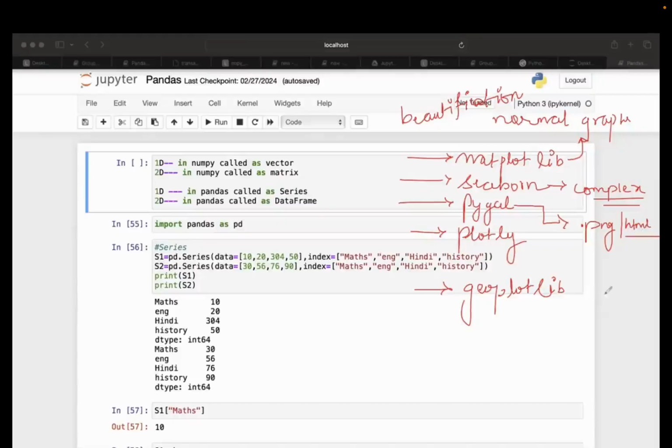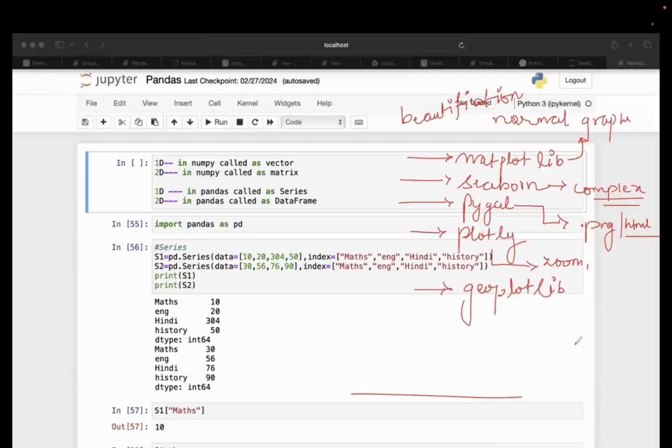HTML, because sometimes in the PPT we give the link, right? Clicking on the link will lead me to the graph. So either you can paste the picture of the graph, or you can give the HTML link so that it will redirect you to the graph. Okay. Now what is Plotly? Plotly will help you to zoom in your graph, zoom out your graph, and change the axis grid. You can select a particular section of the graph. You can take a picture of the graph as well. So there are some extra advantages which come with Plotly.